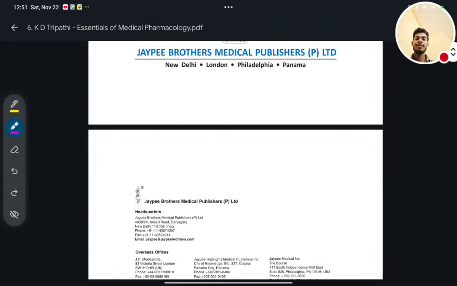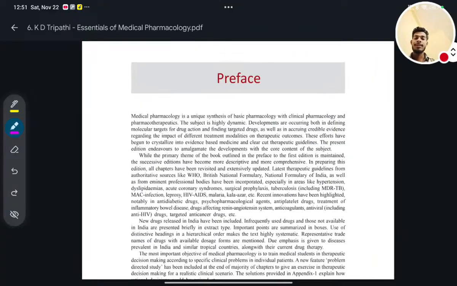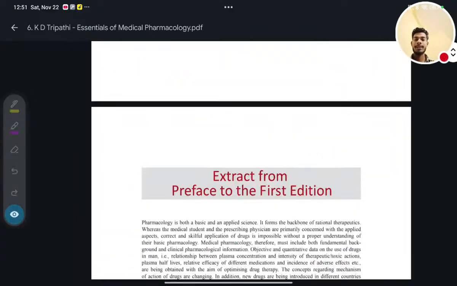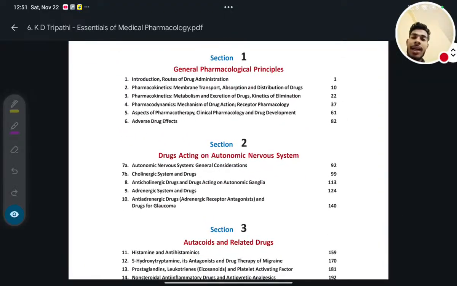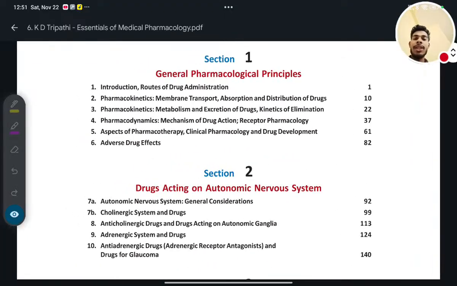New target, and that is complete pharmacology from KD Tripathi. Okay, so we will start little by little. First, we will study the general pharmacology part. After completion of general pharmacology, we will dive into the other topics.